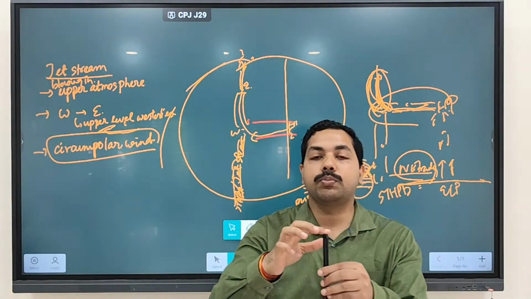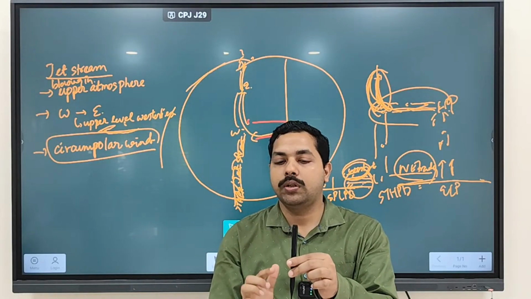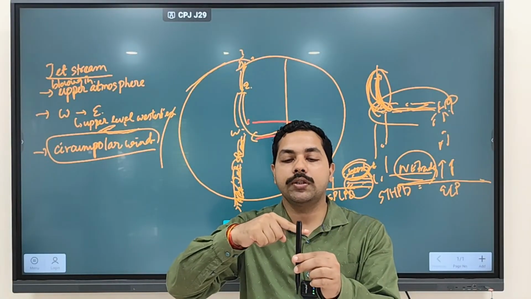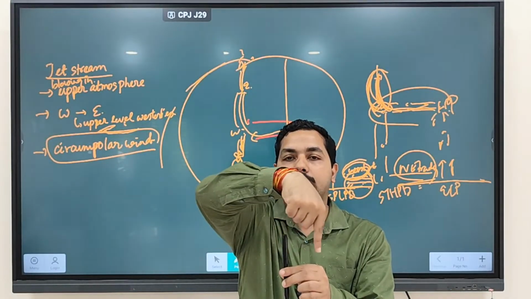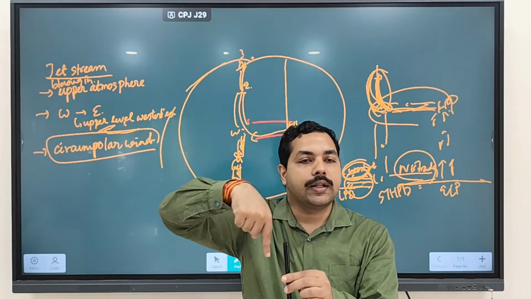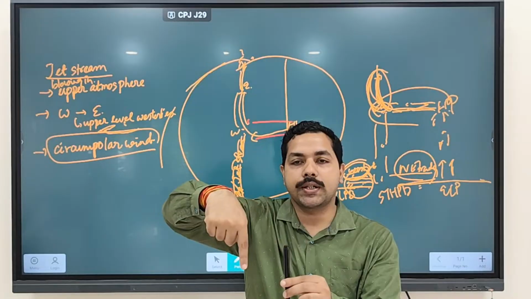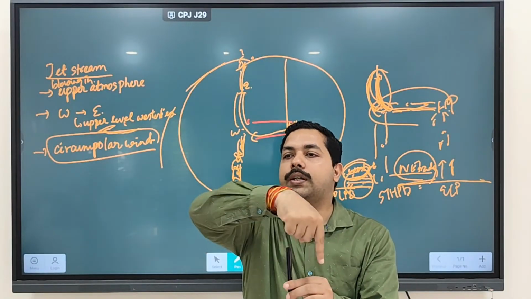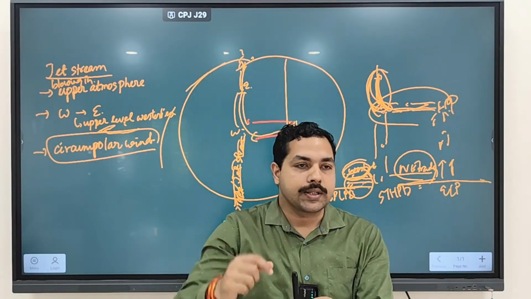Let's say this is the north pole, and this is the south pole. Now this particular wind is blowing like this in the upper atmosphere. Clear? So they are forming a circle. What is at the center of the circle? The poles are at the center. So that's why these winds are moving with the poles at the center.